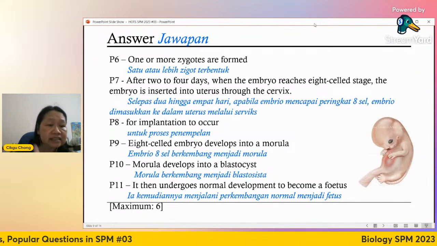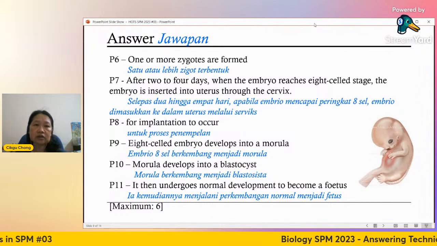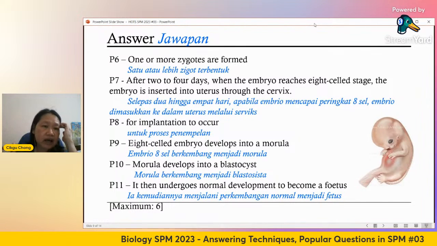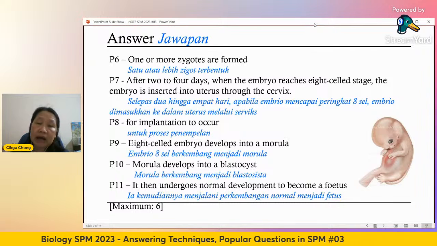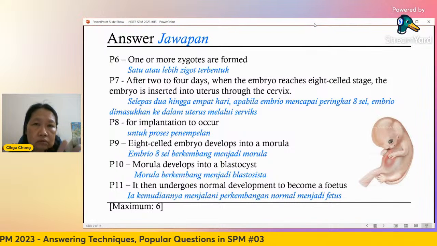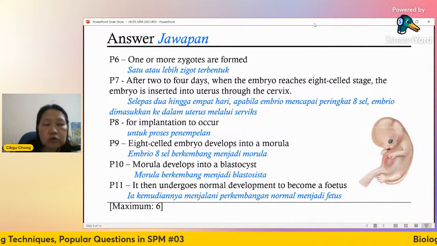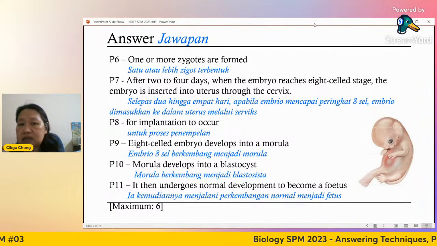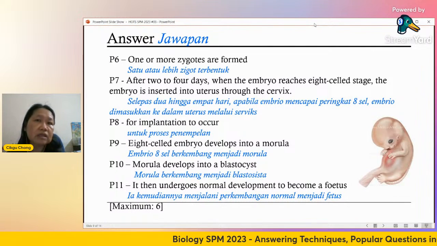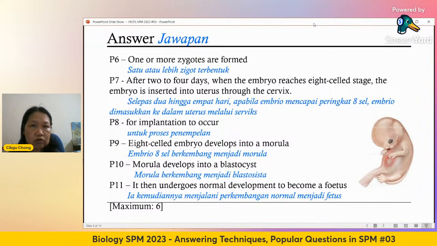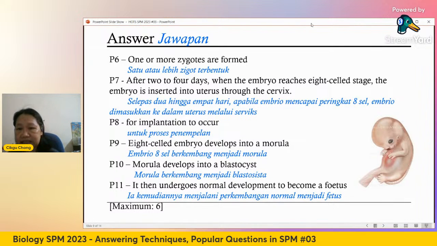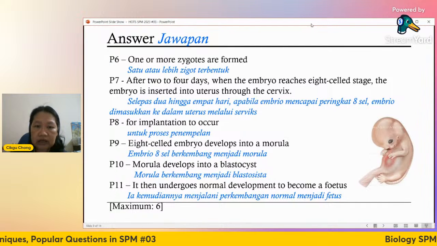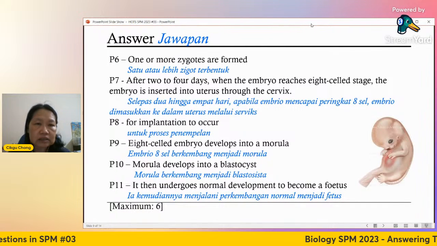All right, so any 6 marks here. You see, there's so many points. Don't worry. You add a bit here, a bit there. You probably get a good number of marks. You might not get full marks, never mind. But at least you get a bit here and there. At least you know a little bit. Okay, you don't have time to read everything, I know. You're very excited already. You're very scared for tomorrow. You read, touch and go here, touch and go there. Right? Adding up, your marks will become a lot.